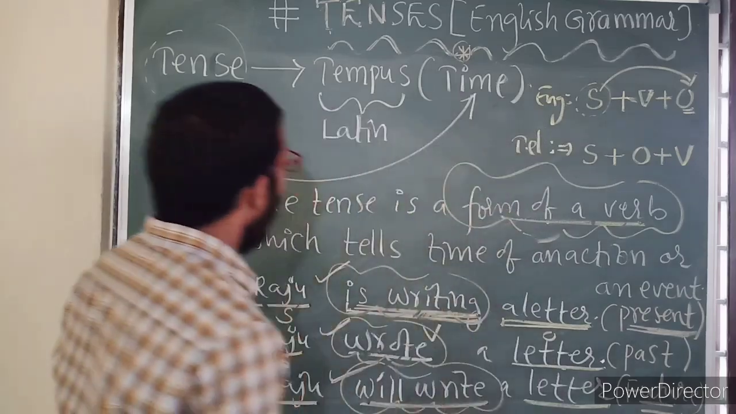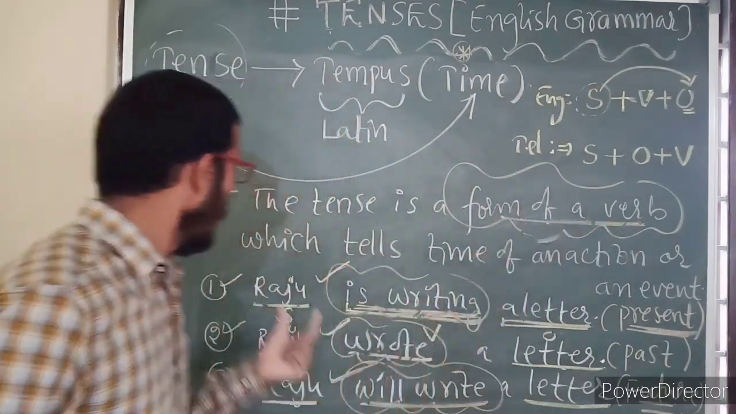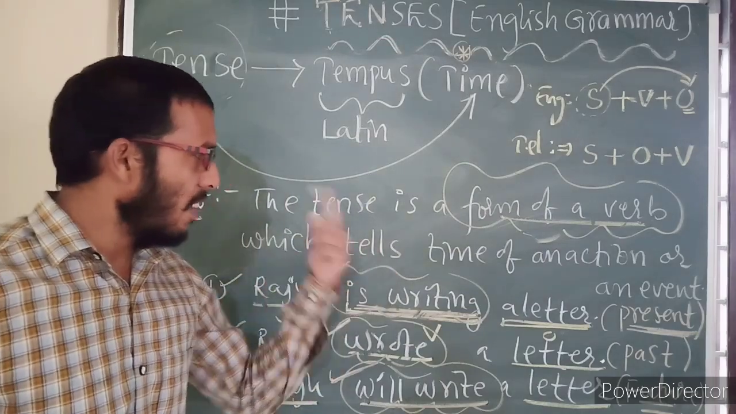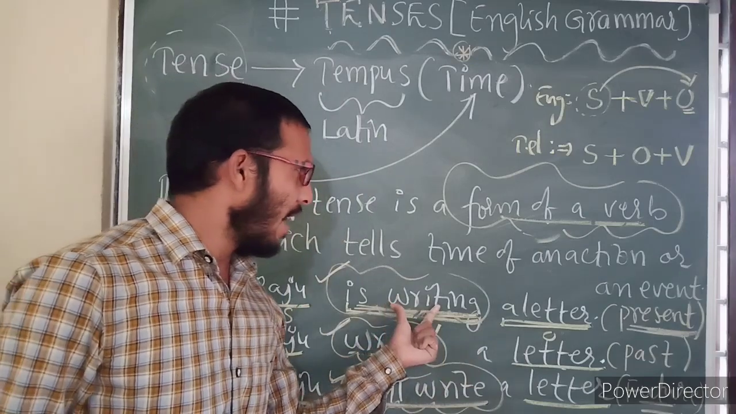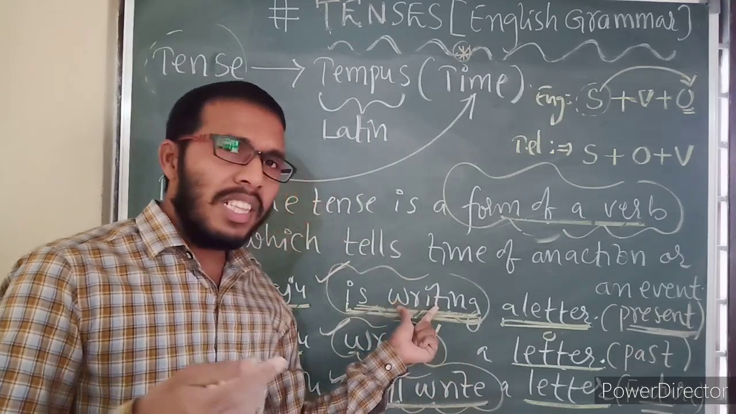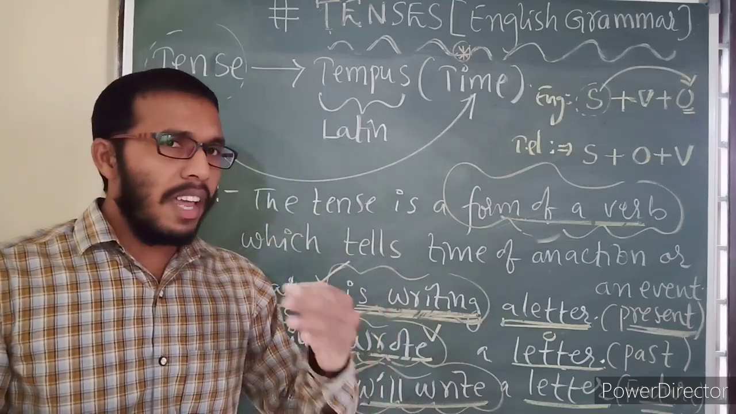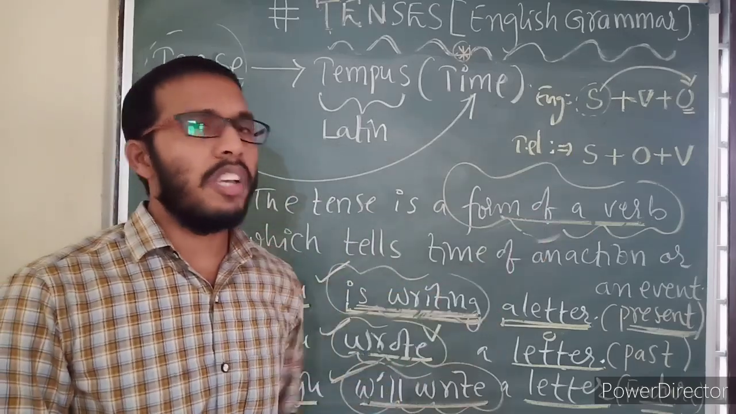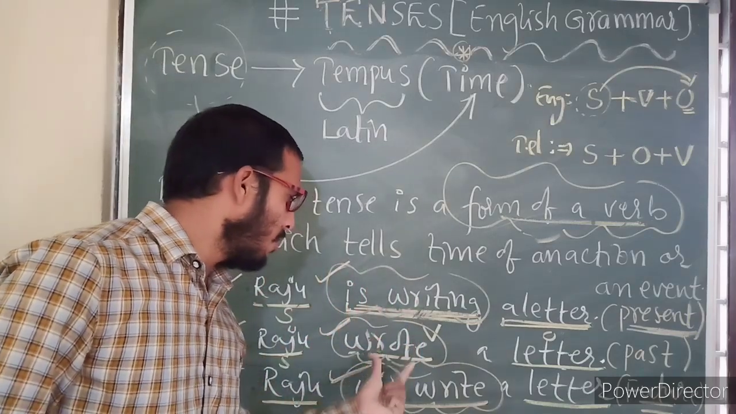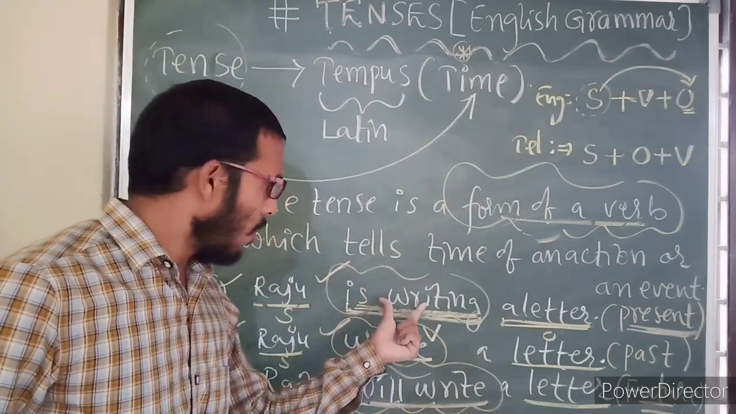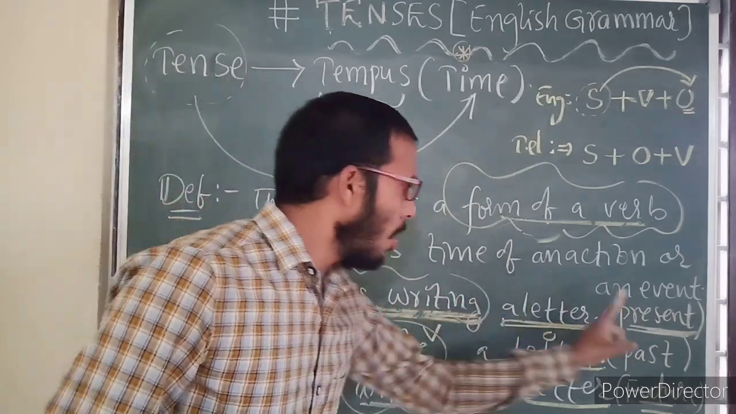Now, from this we understand what is meant by tense here. Tense is a form of a verb which tells, represents or indicates the time of an action. So the verb indicates whether the action is going on, whether the action has been completed, or whether the action is going to happen in the future. Everything will be decided based on this form of the verb only. So here this verb form represents that the action is going on. Therefore, this is called present tense.